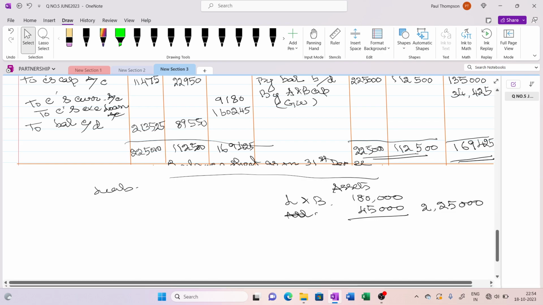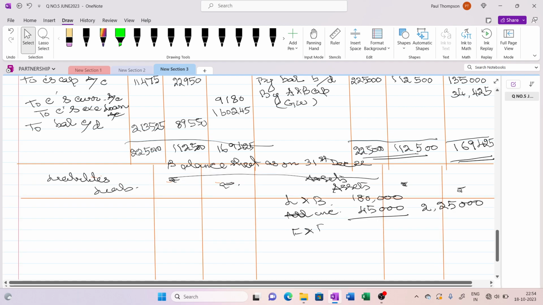Add, increase. Then comes furniture and fixture. This amount was 33,750, and this was reduced by depreciation, 11,250. So this amount comes to 22,500. Then comes your stock.